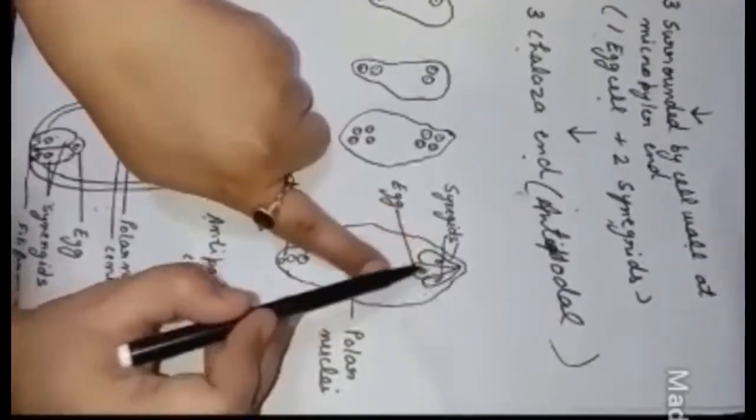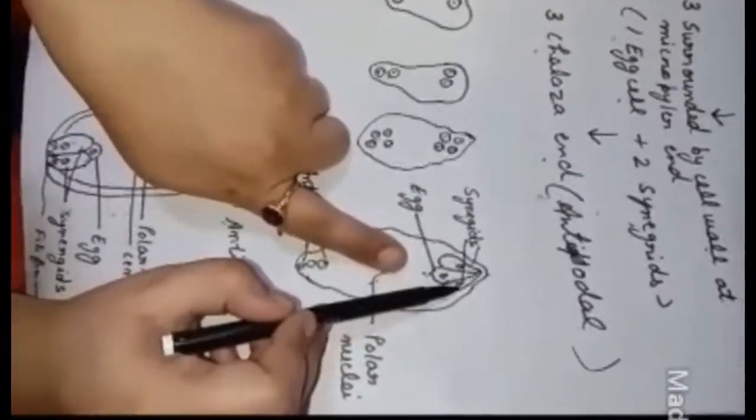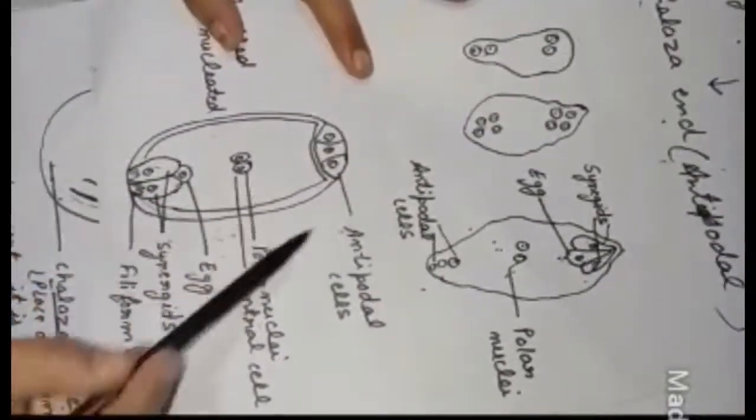Here 2 are synergids and 1 is the egg. The egg will form the female gamete. Synergids will degenerate to provide nutrition, and 3 are the antipodals. Okay, it will show the diagram like this.